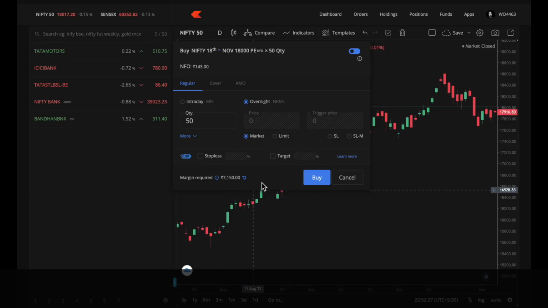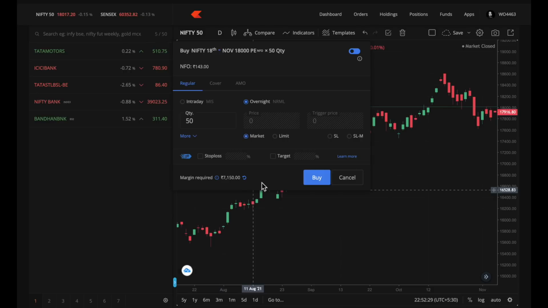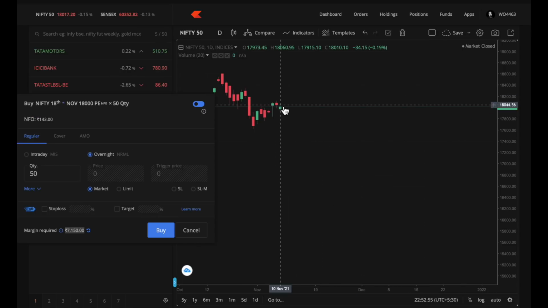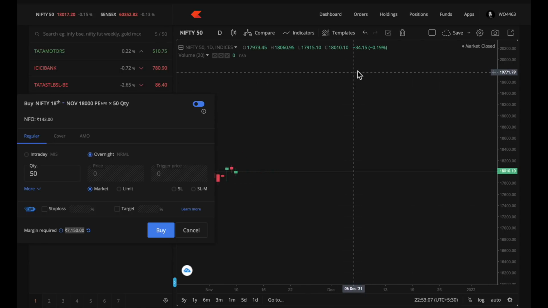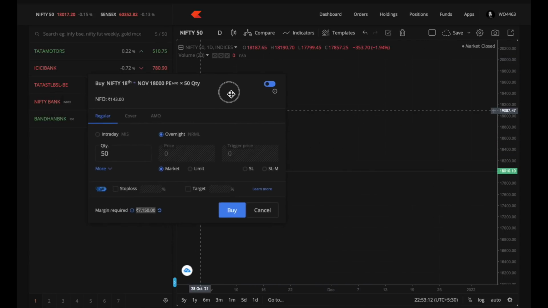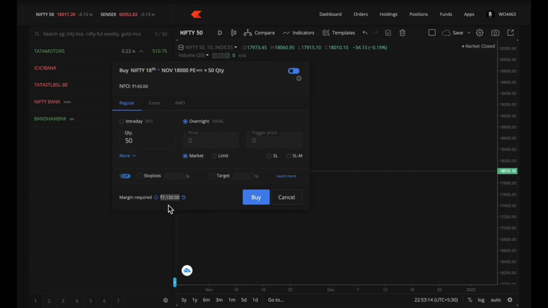Now, second important thing about option buying is the maximum risk that you will have in a trade is this amount itself. Now, what do I mean by this is, my view is Nifty will go down, right? Instead of going down, if Nifty goes up, it goes up to 20,000. How much ever high Nifty goes, the maximum loss I will have is just 7,200 rupees. More than this, I cannot lose. So option buyer, for them, risk is limited.